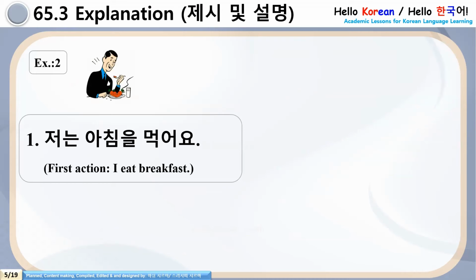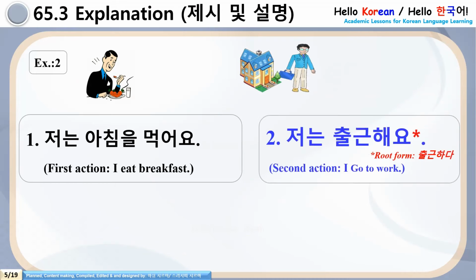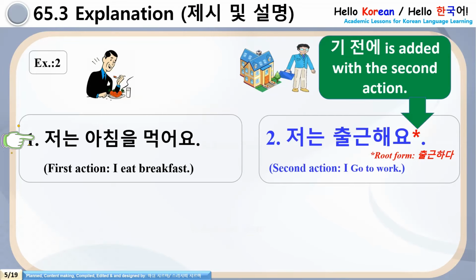저는 아침을 먹어요. Second action, 저는 출근해요. So can you guess what will happen? Use grammar 기 전에. 기 전에 is added with the second action. Root form of 출근해요 is 출근하다. 출근하다.